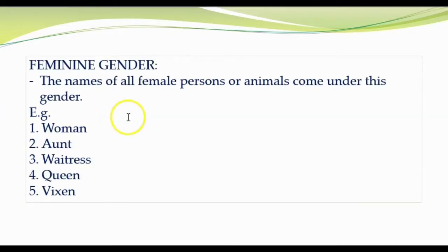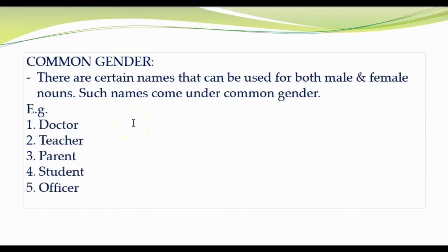Now, feminine gender. The names of all female persons or animals come under this gender. For example, woman, aunt, waitress, queen, and vixen. Vixen means female fox, right? So the names of all female persons or animals come under feminine gender.